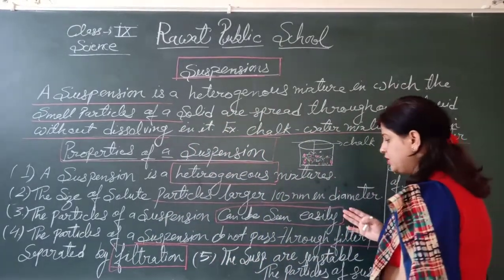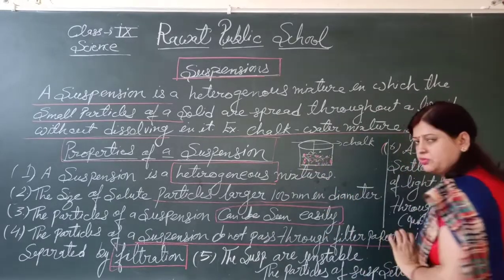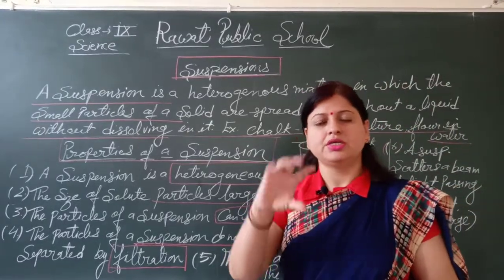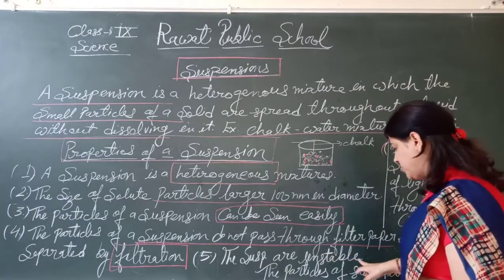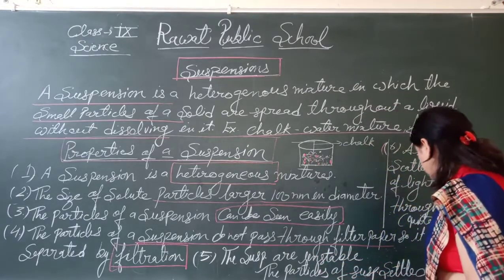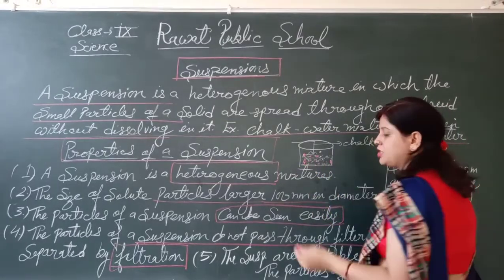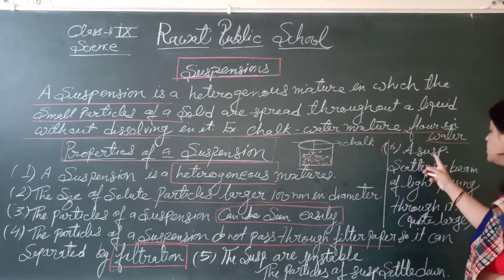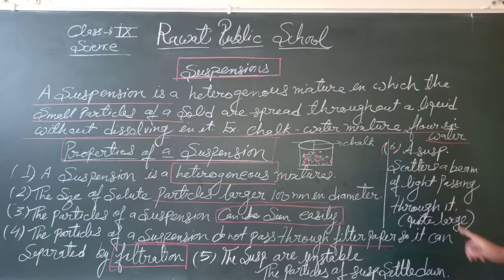Right? Fifth, suspensions are unstable. You can see this is unstable. This is not a uniform composition. This is not stable. The particles of a suspension settle down slowly. And next, a suspension scatters a beam of light passing through it.